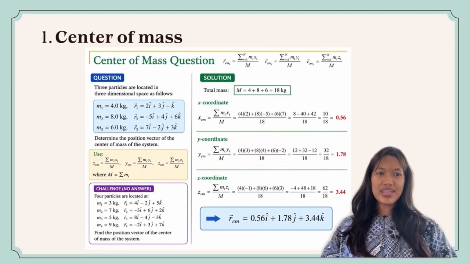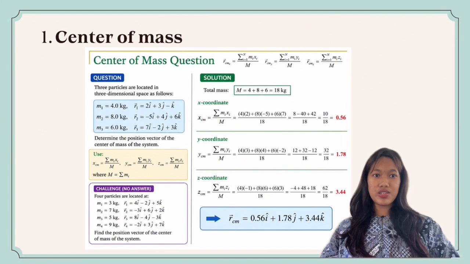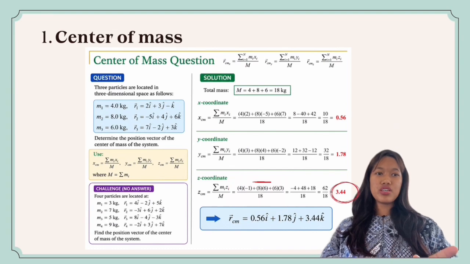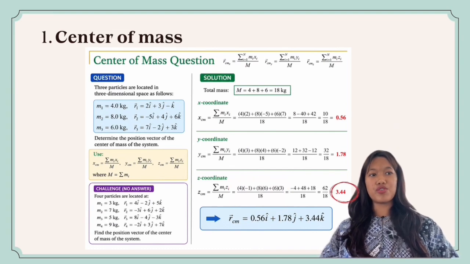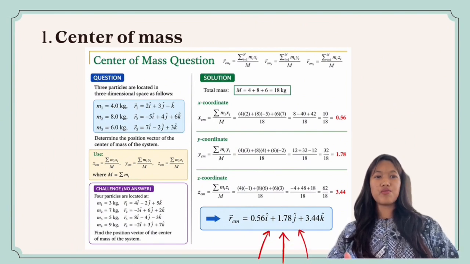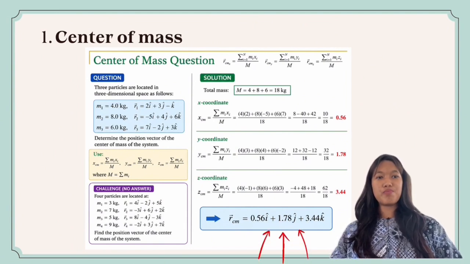For the center of mass at z, we just change to the z coordinate, which is 4 times -1 plus 8 times 6 plus 6 times 3 over 18, and it will equal 3.44. Hence, the answer for this question is 0.56i plus 1.78j plus 3.44k.